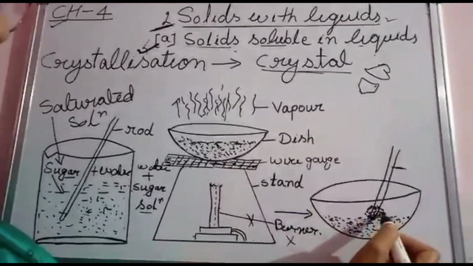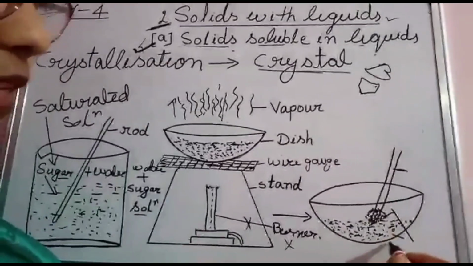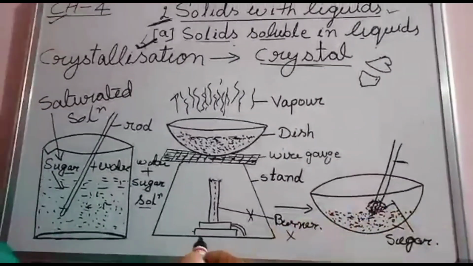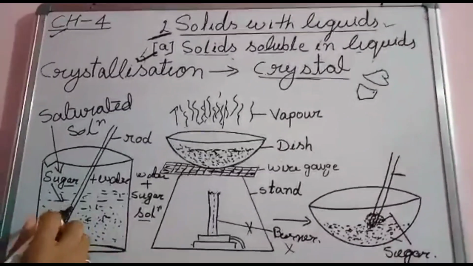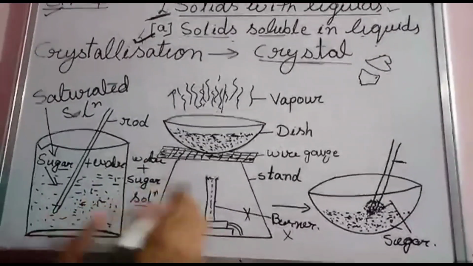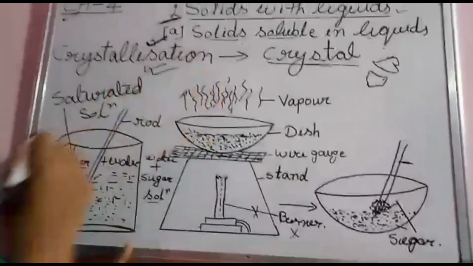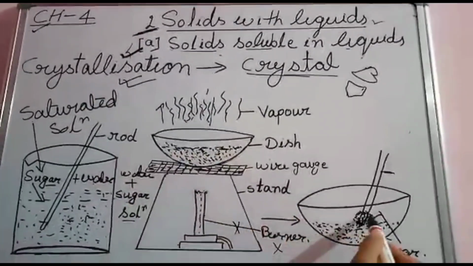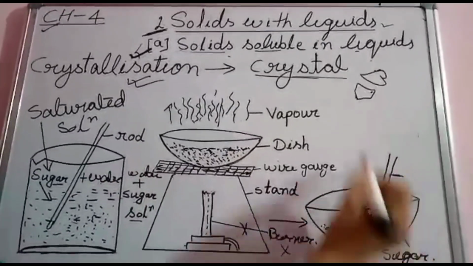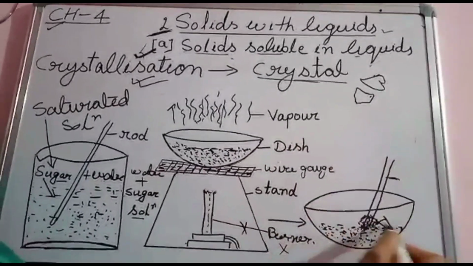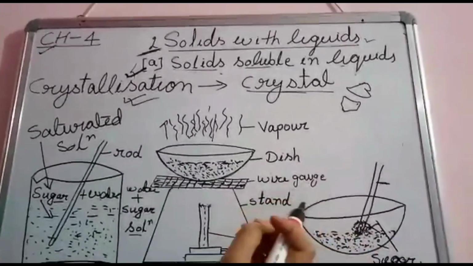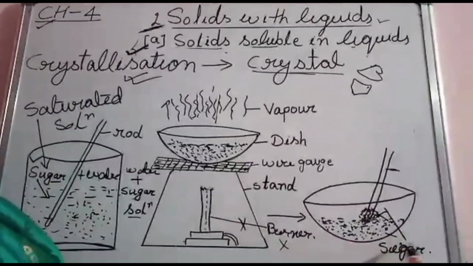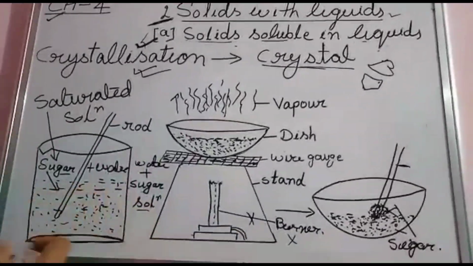This is the crystal of sugar. In this way, sugar is separated from the saturated sugar solution by a process called crystallization. It is called crystallization because at last we get sugar in transparent crystal form, the particles of sugar, or misri. We are separating sugar from a saturated sugar solution.